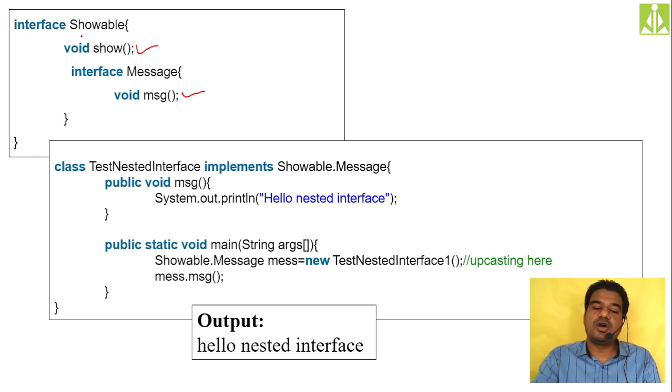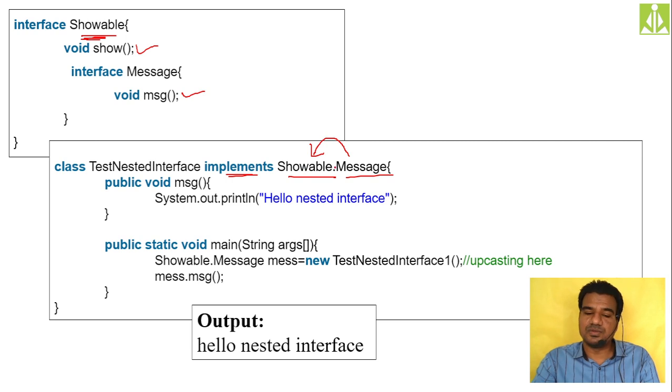How come? I have to depend on the outer interface also. That is, class name followed by the implements keyword, Showable dot Message. So here Message is internal to the Showable interface, and because of that reason we are taking Showable dot Message. When you take it like this, for how many methods do I have to give the implementation? Only for the msg method.